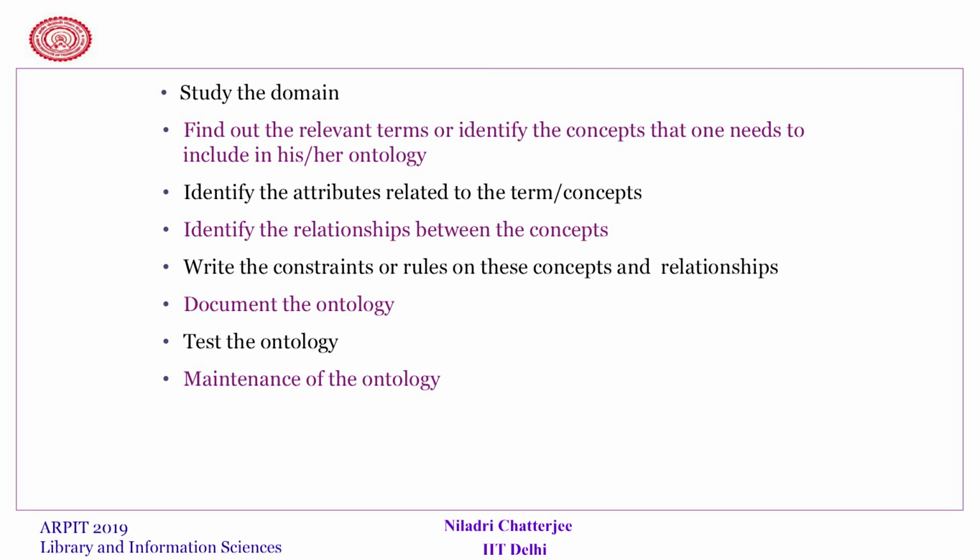Document the ontology and test the ontology. Whenever you are designing an information system, you have to test it with a set of test data to see to what extent it is able to answer your queries. Maintenance of the ontology is very important, because with time things will change and therefore we have to update that ontology.